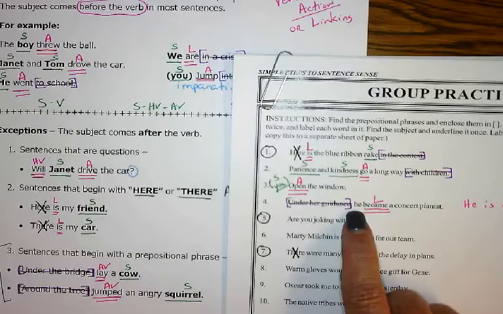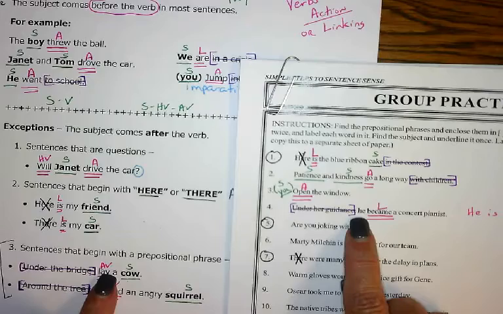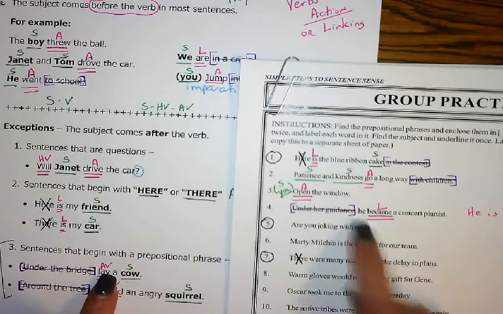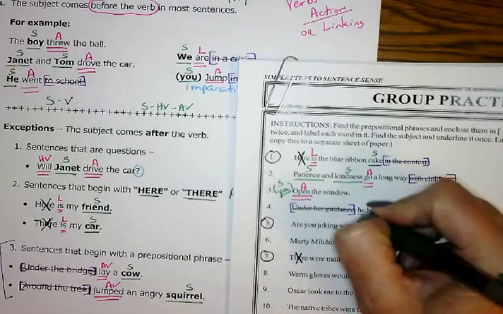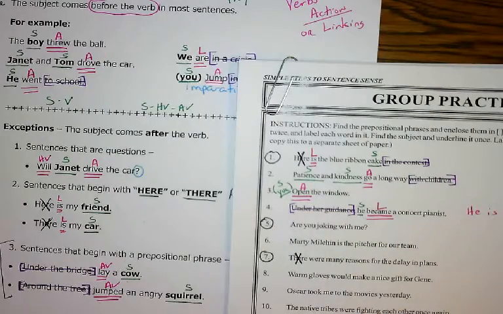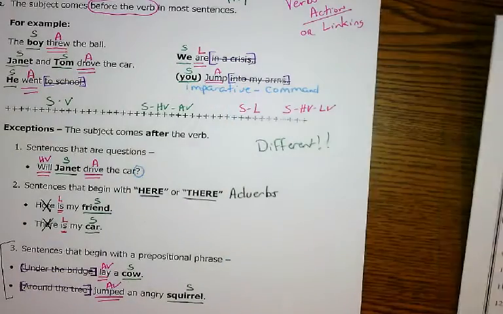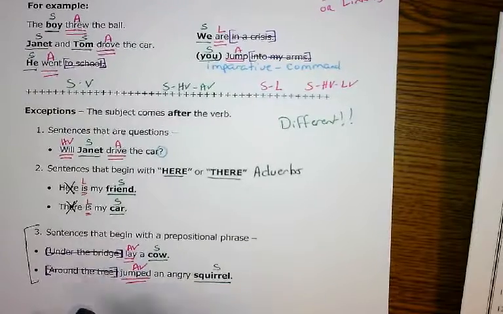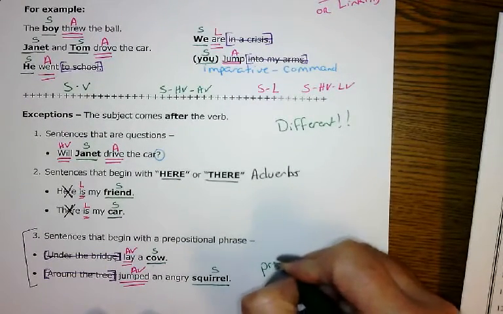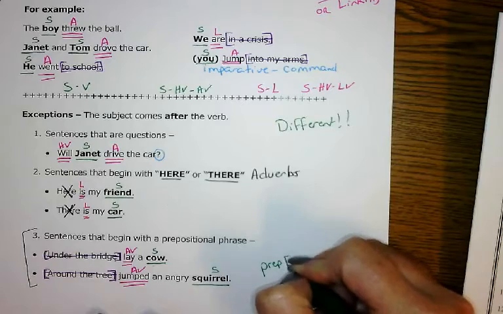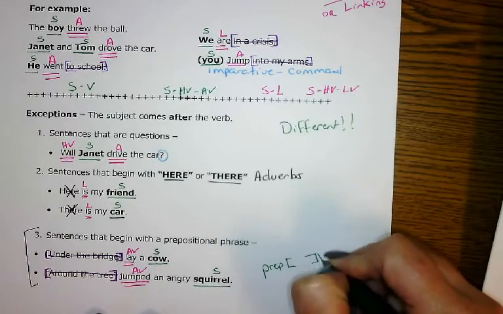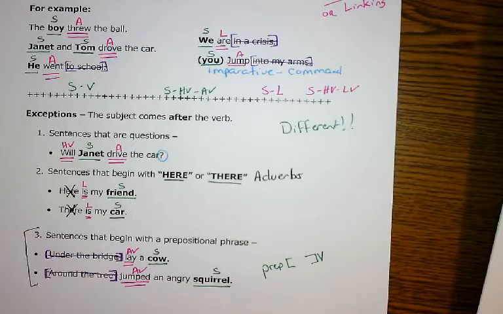So now these two do not look the same. That's because he is your subject. So don't be tricked. Remember, if it's going to be an exception, that preposition is going to be right next to the verb. There's not going to be anything between them. They're going to be smack dab together. So be careful.